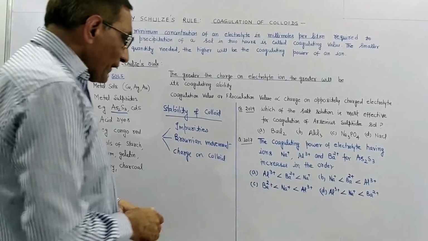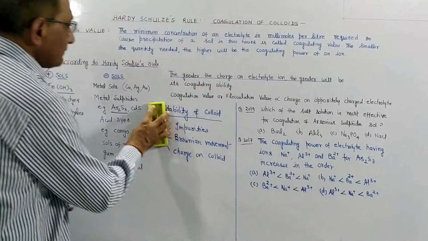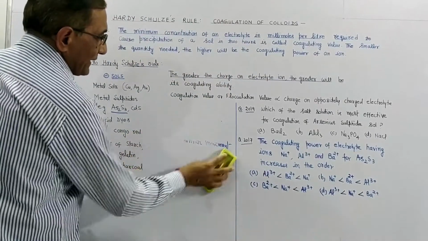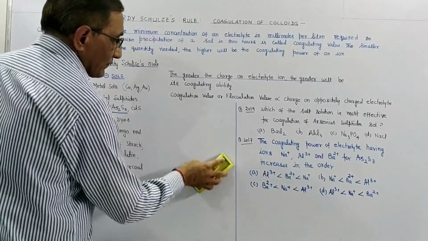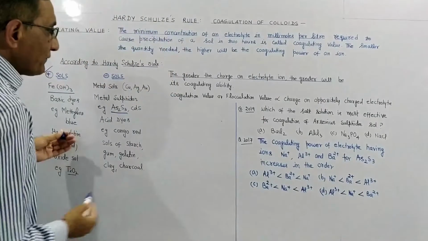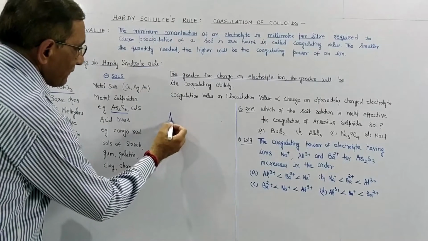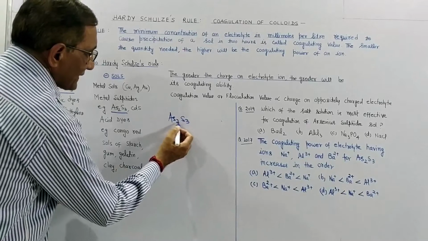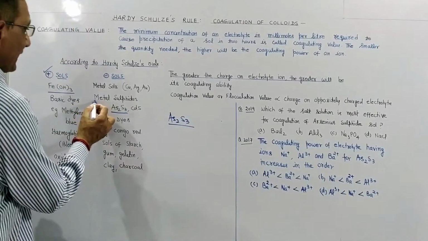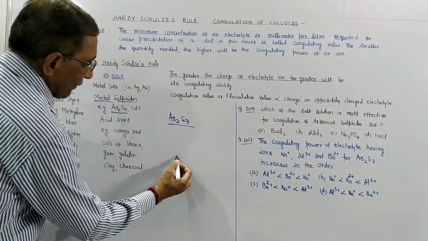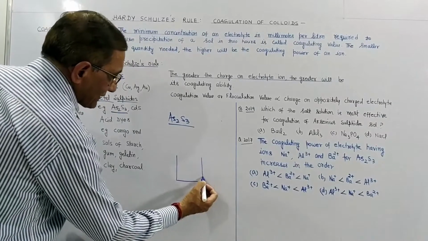It means what we are going to discuss here, students. Suppose we have these colloids of arsenous sulfide. Arsenous sulfide is a metal sulfide. Metal sulfide colloids are negatively charged.